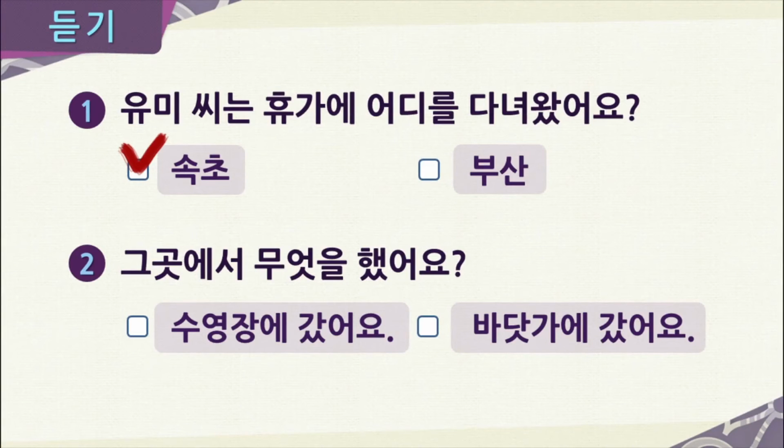Now our next question here, question number 2 asks, 그곳에서 무엇을 했어요? Or, what did she do there? Now our answer choices here are 수영장에 갔어요, go to the swimming pool, or 바닷가에 갔어요, go to the beach. So do you remember what she did there? Right. She went to the beach, so the correct answer here would be 바닷가에 갔어요. Great.